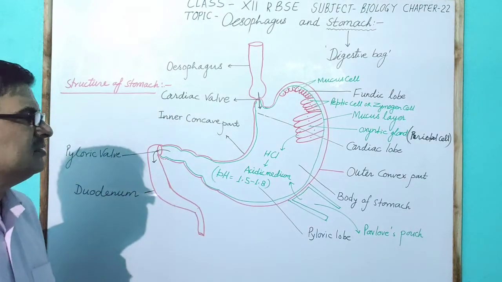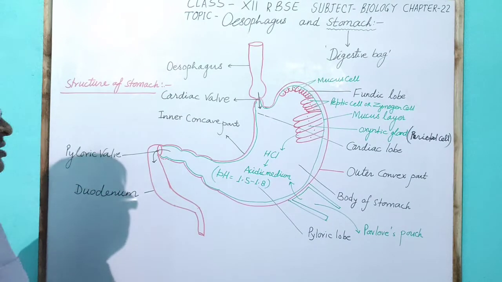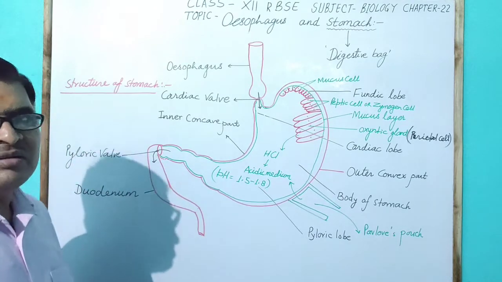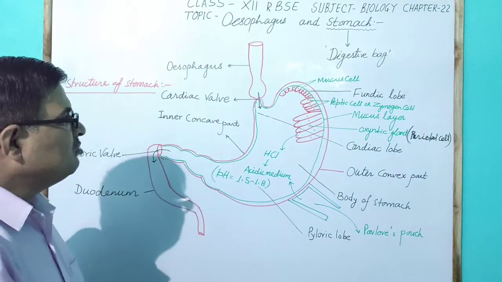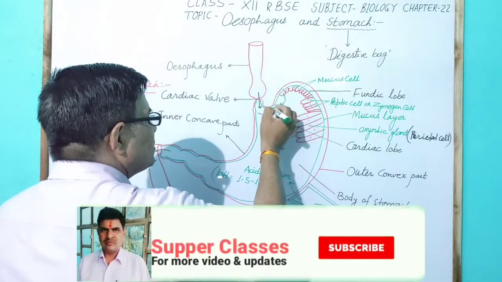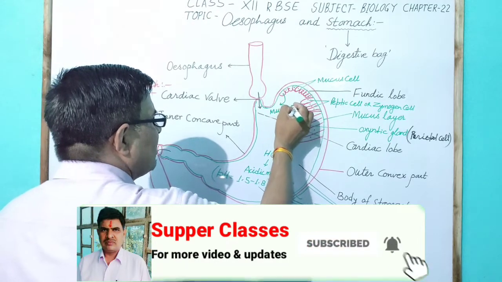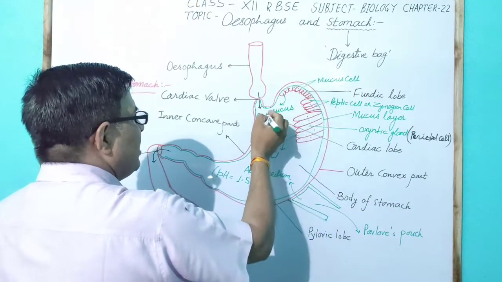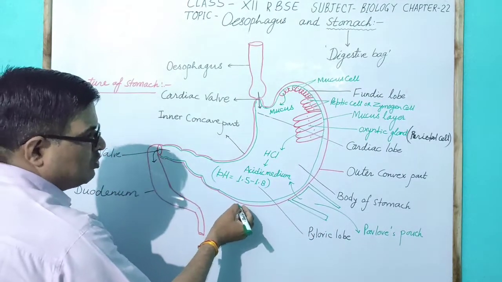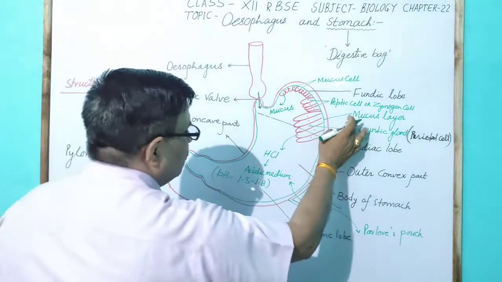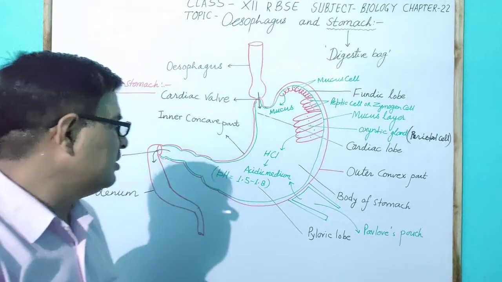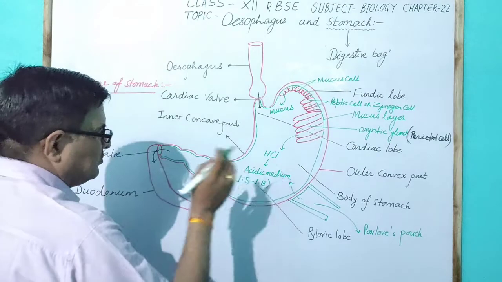The inner side of this wall is protected by mucus, which the mucus cells secrete. The mucus secretion forms a layer, called the mucus layer, which protects the inner wall of the stomach from the acidic medium.